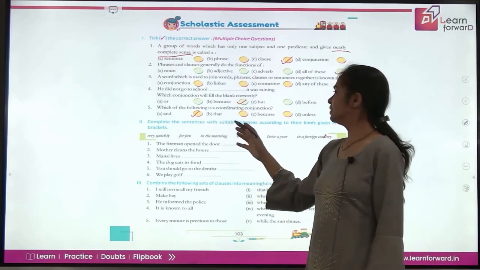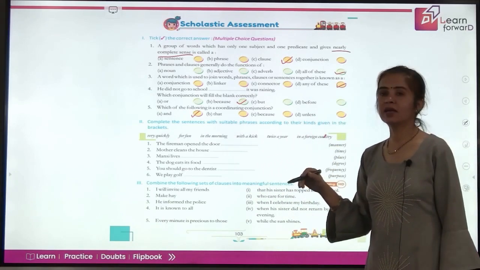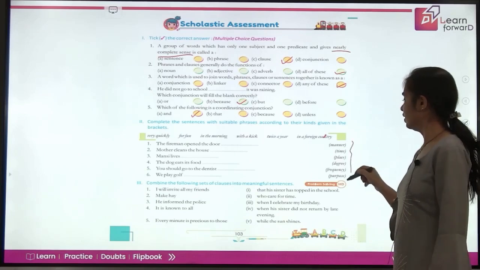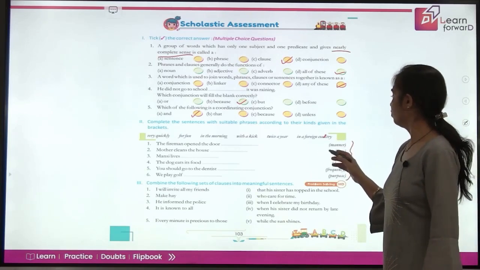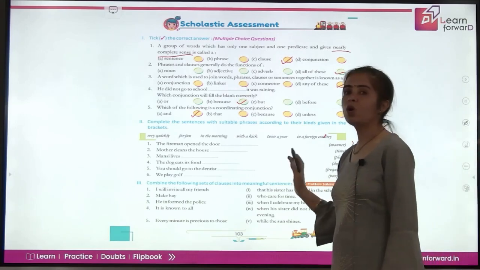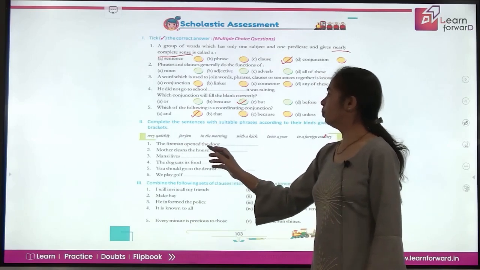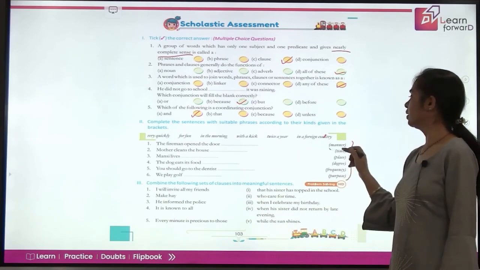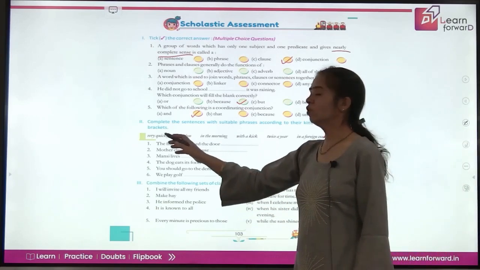Now complete the sentences with suitable phrases according to their kinds given in the brackets. So the kinds are given here. You have to use the phrase of manner, then time, place, degree, frequency, purpose. So we are doing all the adverb phrases here. The fireman opened the door. You have to pick an adverbial phrase of manner. So the fireman opened the door very quickly.